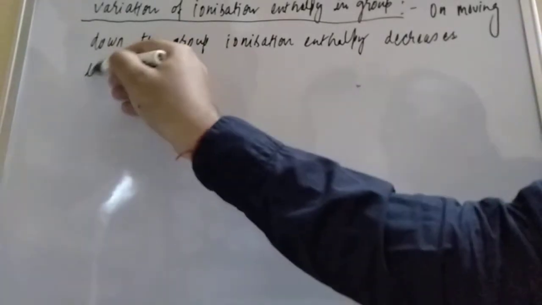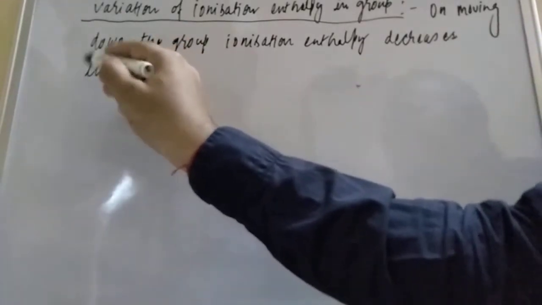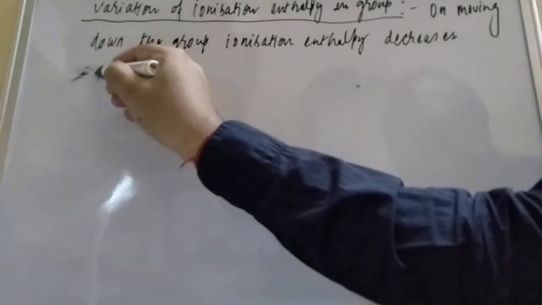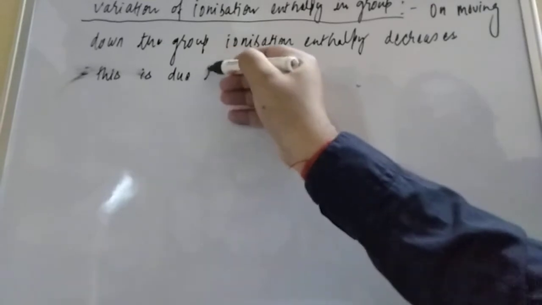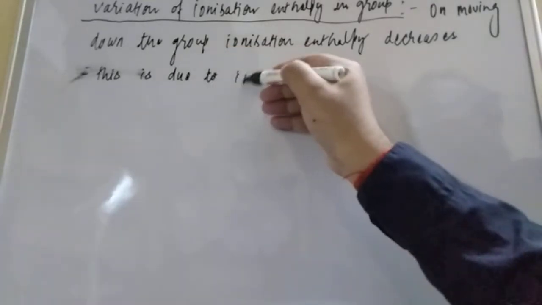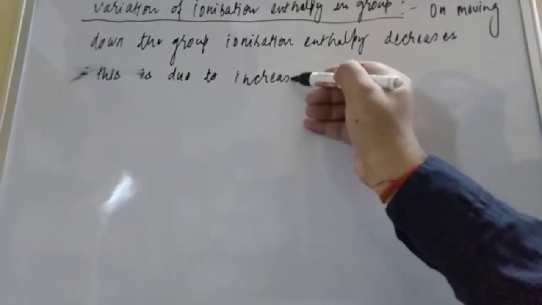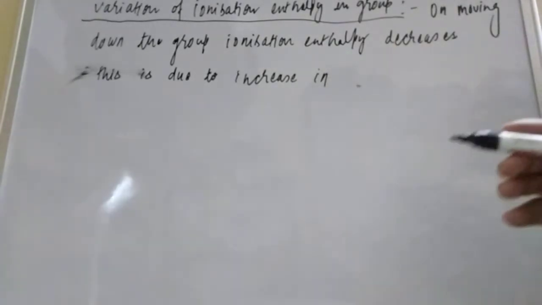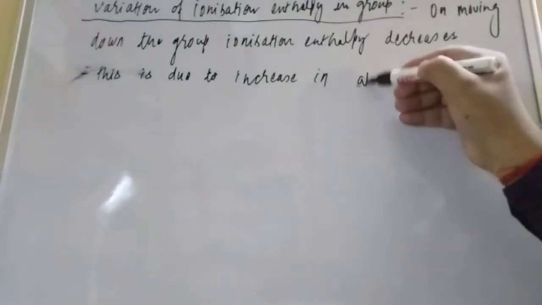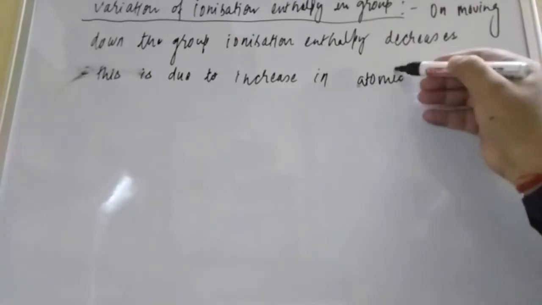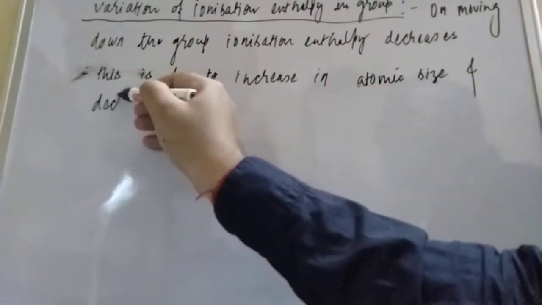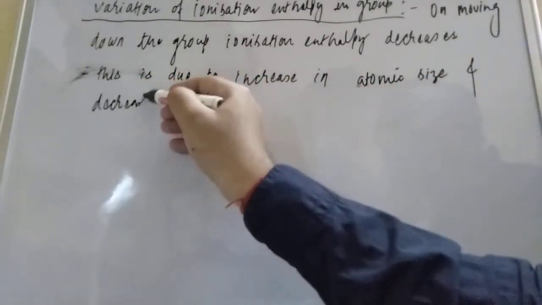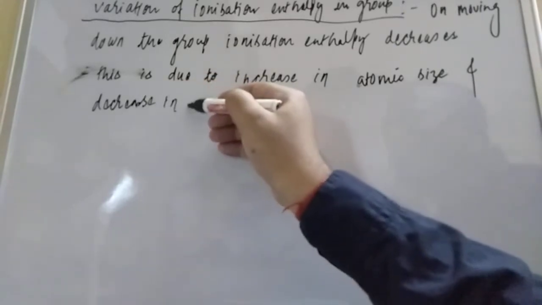This is due to an increase in atomic size and a decrease in effective nuclear charge.